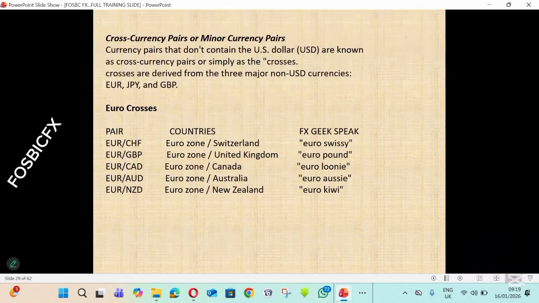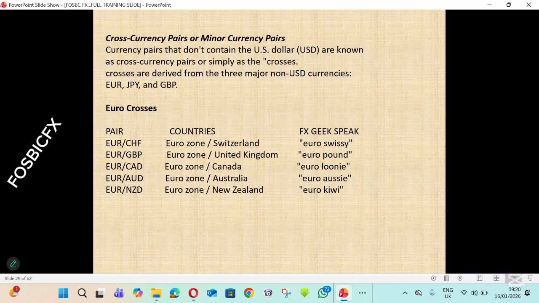Now, the second type of currency pair is what we call cross-currency pairs, or you can call them minor currency pairs. Currency pairs that don't contain the US dollar are known as cross-currency pairs, or simply as the crosses. You can call them cross-currency pairs, crosses, or minor currency pairs.